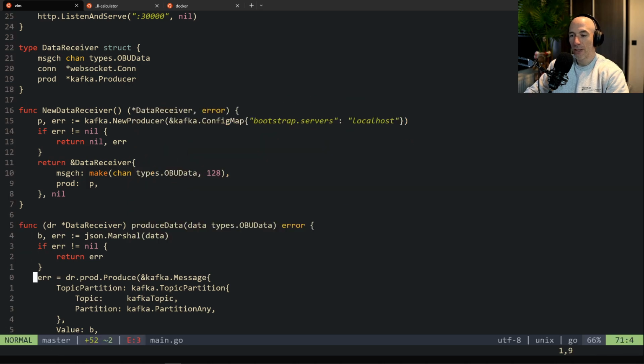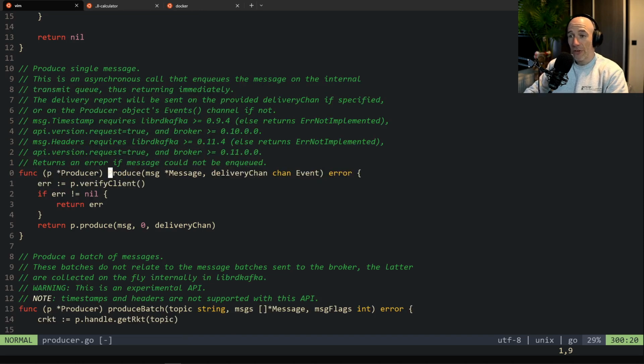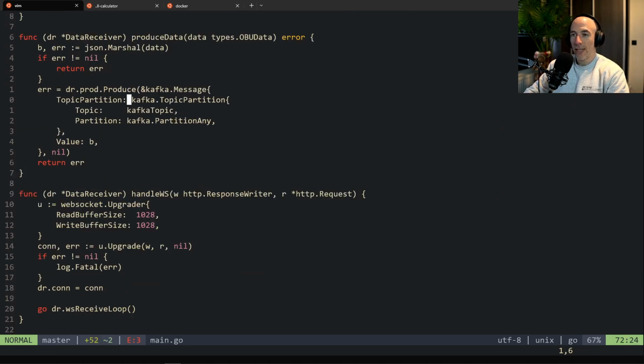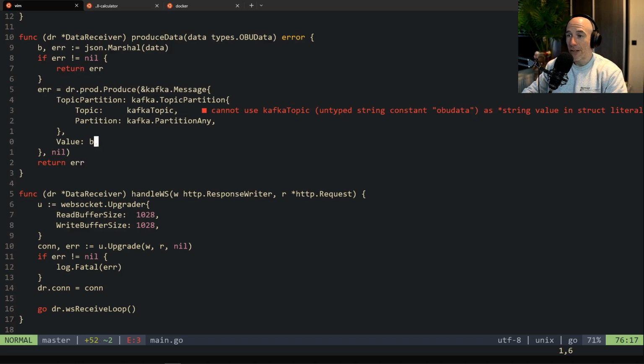Produce data, it's in this one. Let's see what produce is doing. It returns an error. That's good news. So we are going to say this error here and then return error. You could say, why don't you do an if? Because if this error is going to be null, it doesn't matter, right? We're not going to check it.